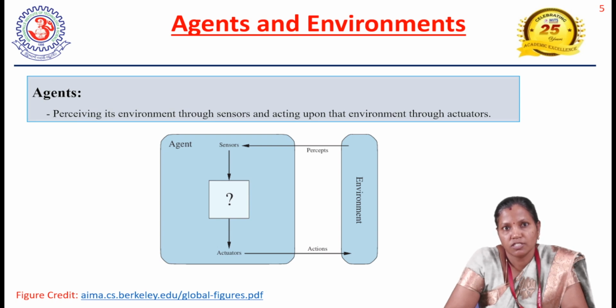The main thing we need to understand is the agent function. Agent function is just a mapping from a given input sequence to the corresponding actions. We receive the input by means of sensors, and we apply the action to the environment by means of the actuators. While applying the action, there may be a change of state in the environment.